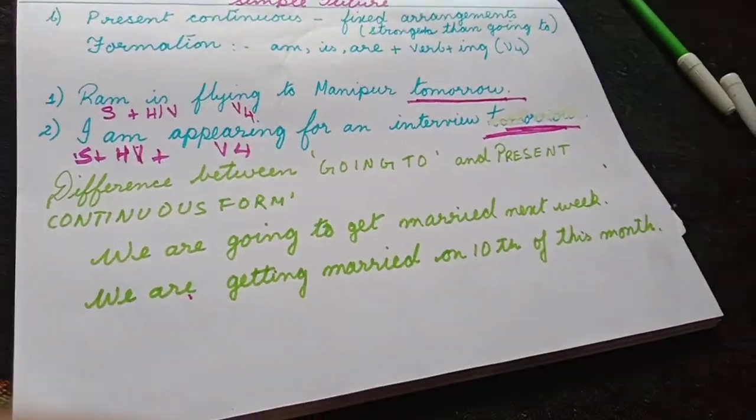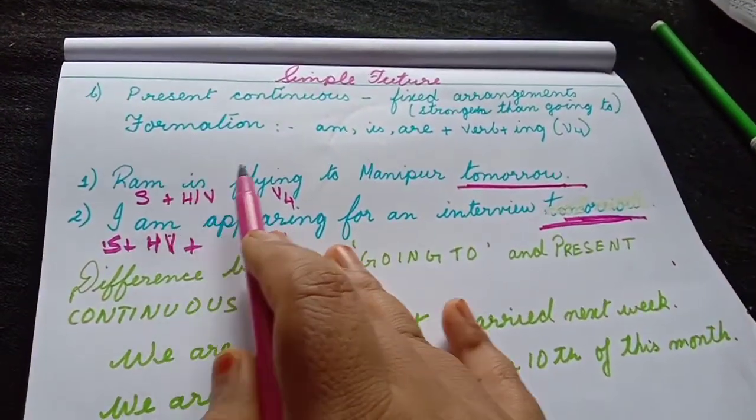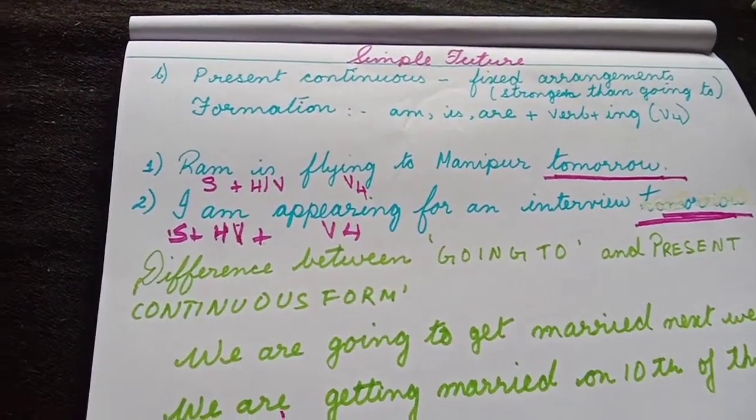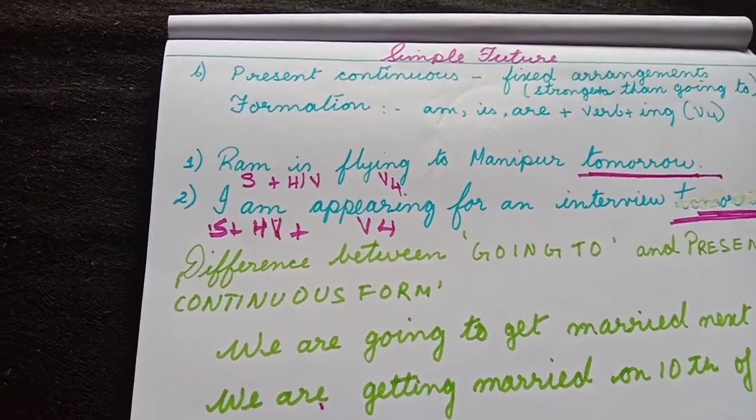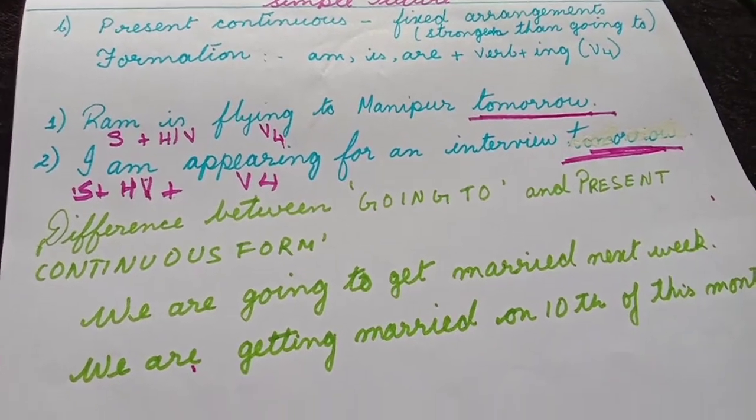So what is the difference between going to and the present continuous form? For example, Ram is going to Manipur tomorrow can also be used. But what is the difference between going to and the present continuous forms?